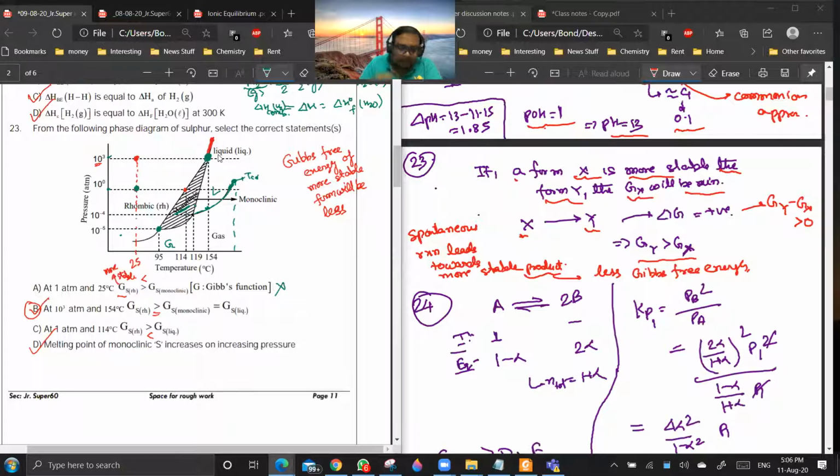At this point, liquid, monoclinic and rhombic, all these 3 are in equilibrium with each other. Can I say?